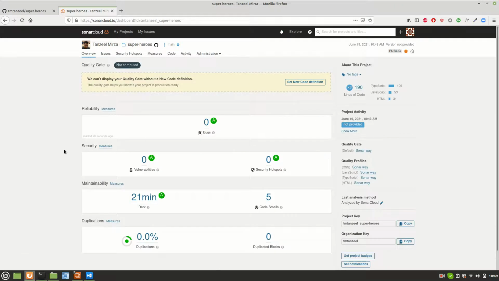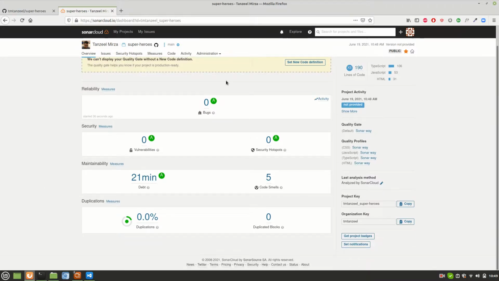Okay, done. As you can see, our first report has been generated. Code smells are 5, bugs are 0, and most of the things are 0. That's because it's a fresh project and it's a system generated file. We haven't started coding yet, so bugs are 0 and everything is minimal. But as you can see, the code smell is already 5.